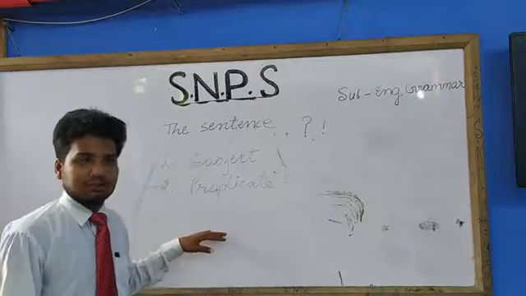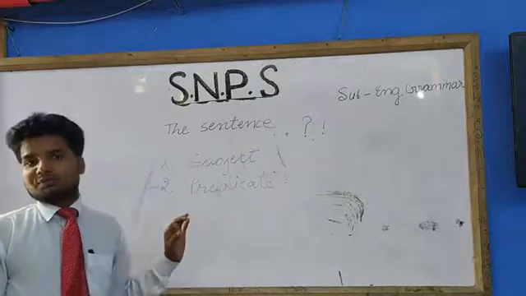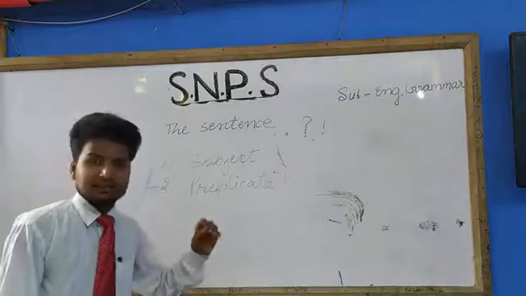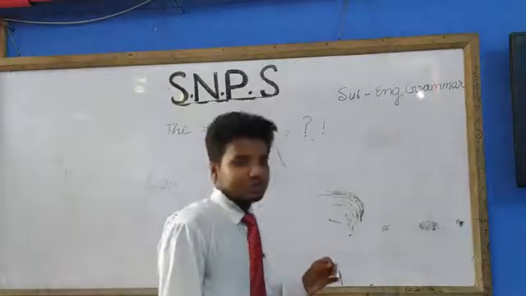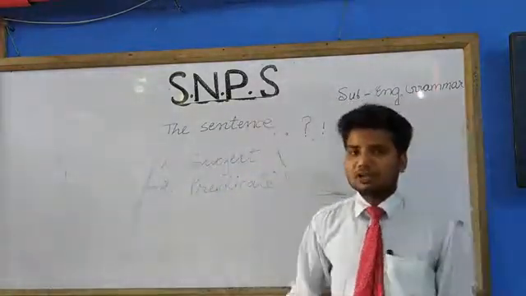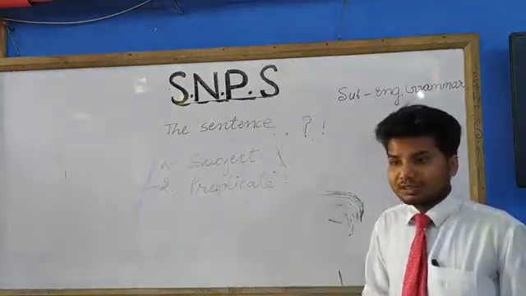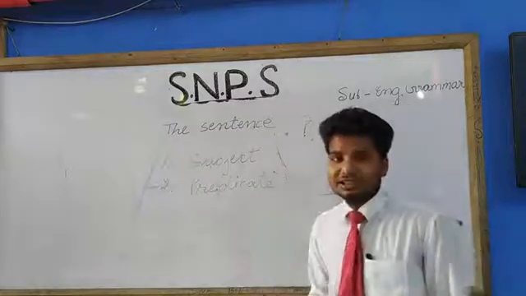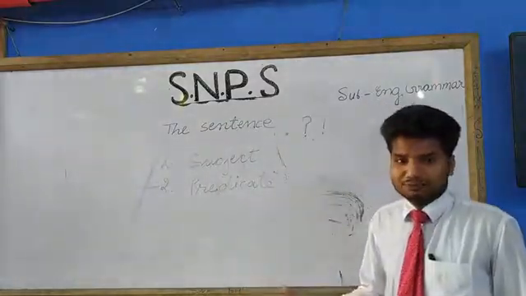Students, I have taught you in the previous class about the subject. The subject is the doer of the sentence. That means in a sentence, we speak about a person or thing. That is called the subject. Suppose Ram is going to Patna. We are talking about whom? We are talking about Ram, because Ram is going to Patna. In this sentence, Ram is the subject because we are talking about Ram.